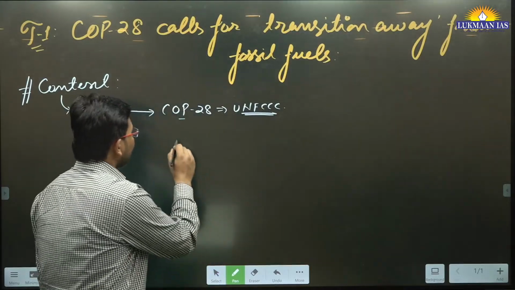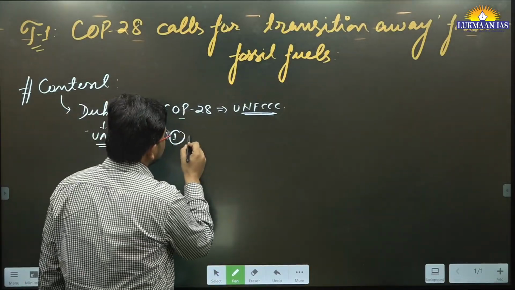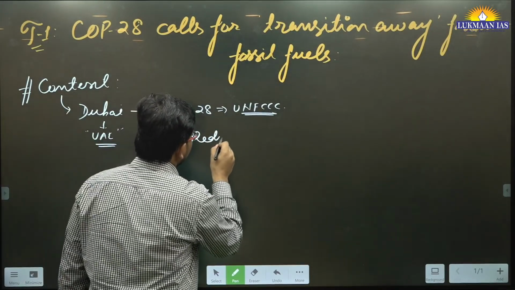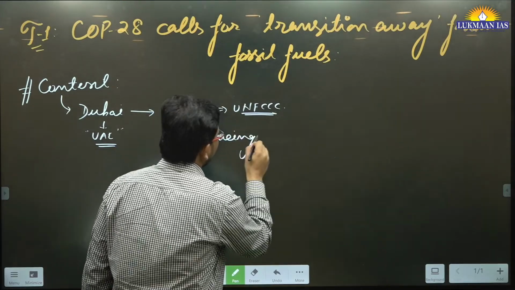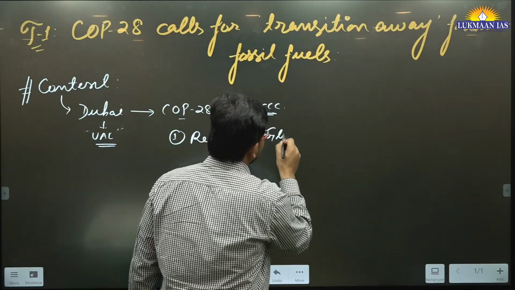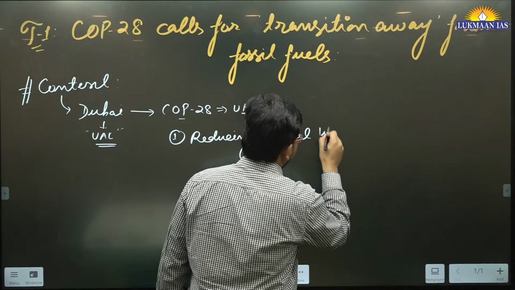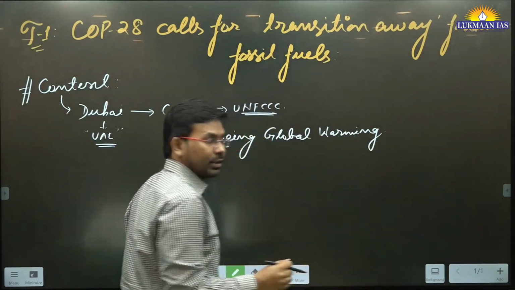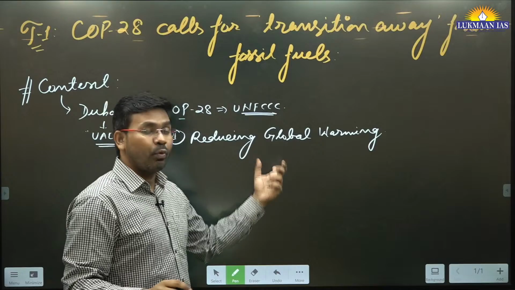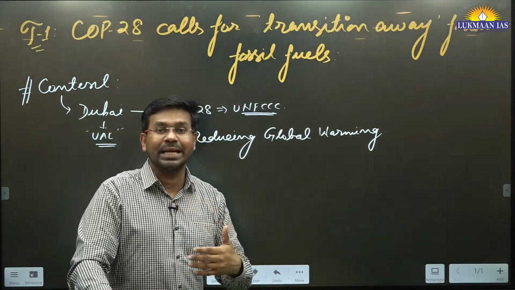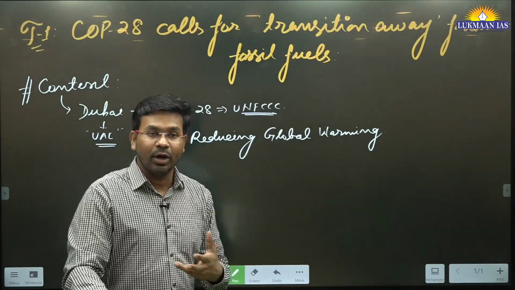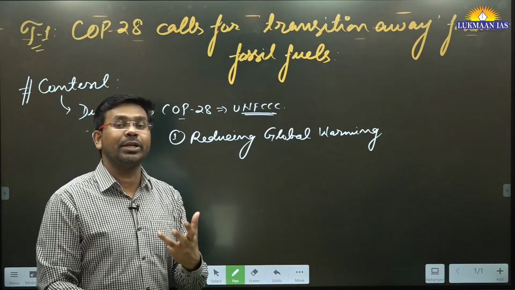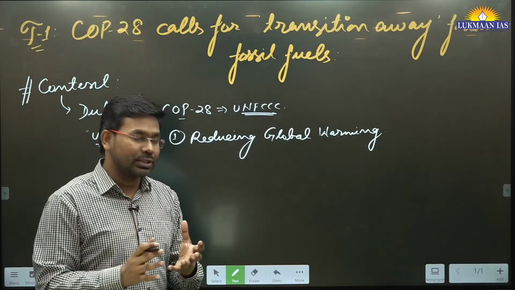One of the important issues that they are talking about is reducing global warming, right? Why is it important for us to reduce global warming? Because global warming is unsettling the stability of the earth and its ecosystems.